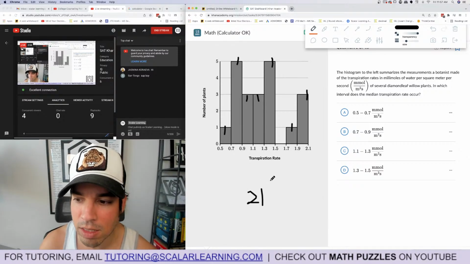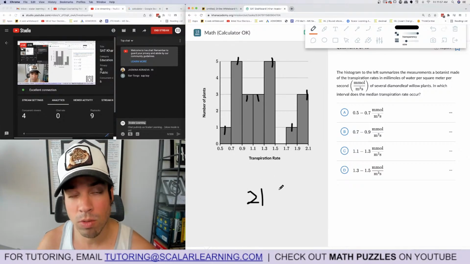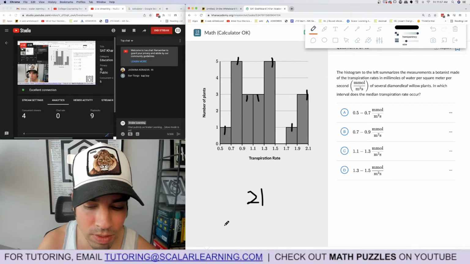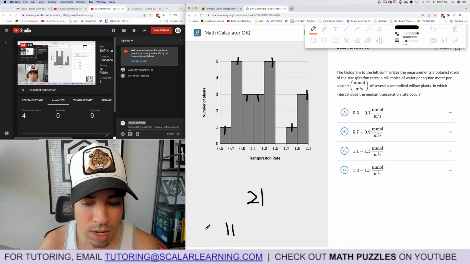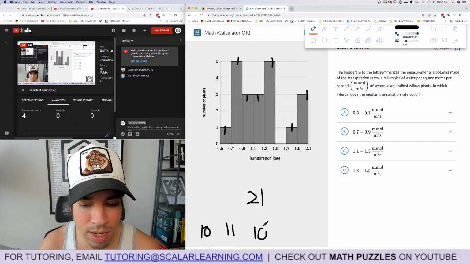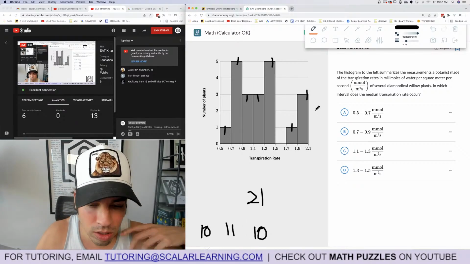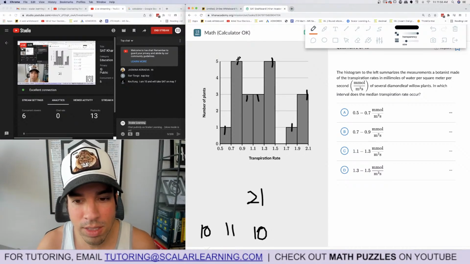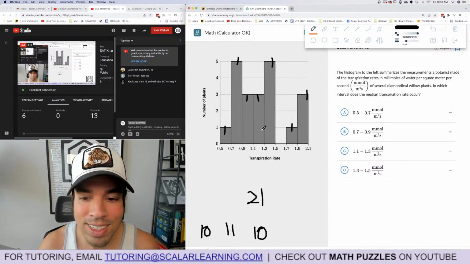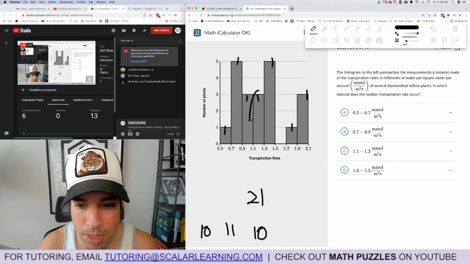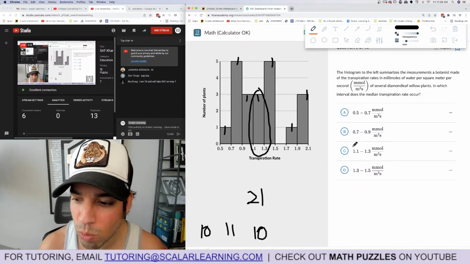So there are 21 plants, and the median is the 11th value. If you think about it, there are 10 values to the left, 10 values to the right, plus the 1 in the middle. That's why it's the median. Where does the 11th value occur? Counting up, the median is between 1.1 and 1.3.